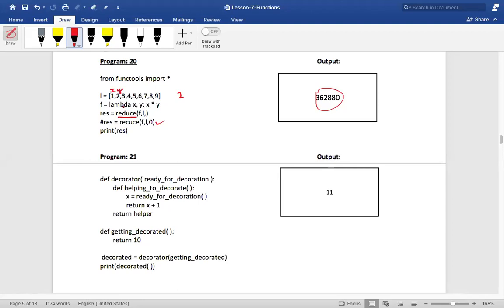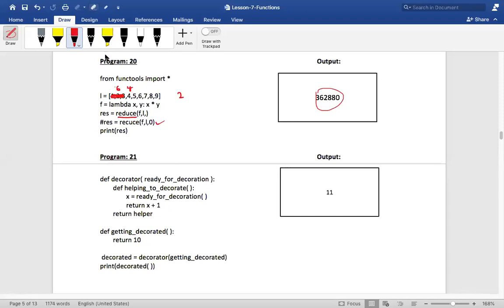Then again, it will call the same lambda function, but now you get one value. X and Y. Now what is the resultant value that you get? 2, that is 1 into 2. Now this 2 is considered as X and 3 will be considered as Y. This becomes 3 2s are 6. Then this entire thing will become 6. Now 6 is considered as X and 4 is considered as Y. Now 6 4s are 24.